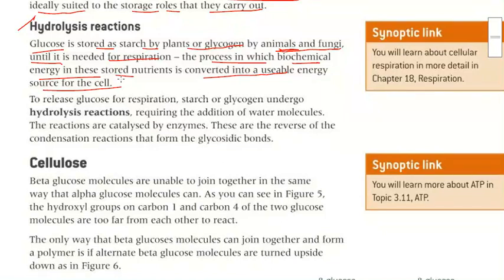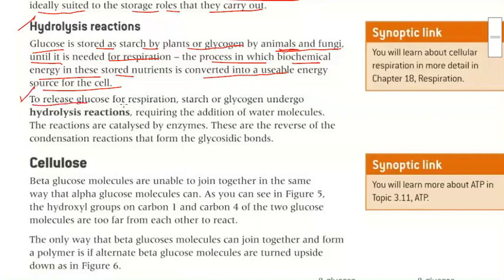So in respiration, we require glucose. It is the process in which biological energy in the stored nutrient is converted into usable energy. The stored energy in the form of glucose is used to convert itself into a usable energy source of the cell, that is, the energy source of the cell. Clear?